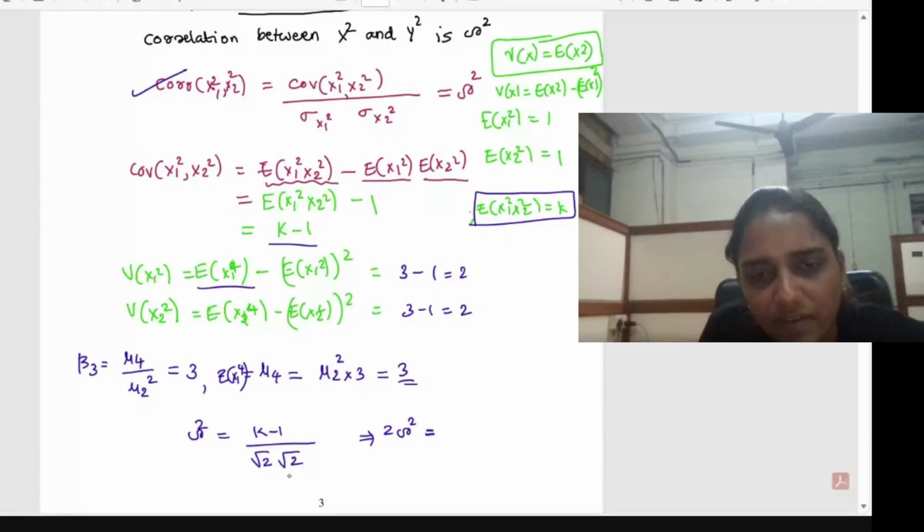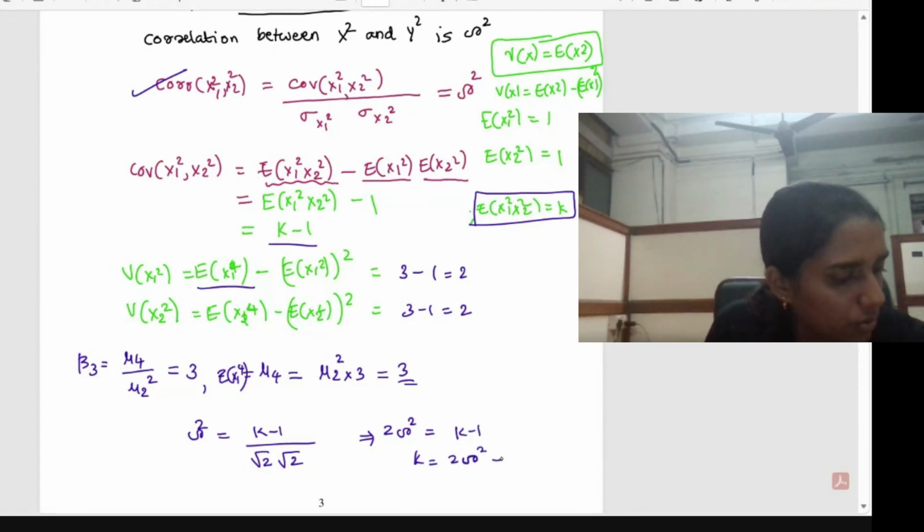When you cross multiply and simplify, you have to find this k. So root 2 into root 2 will give you 2. So 2 into rho square will give you k minus 1. So k will be equal to 2 rho square plus 1.